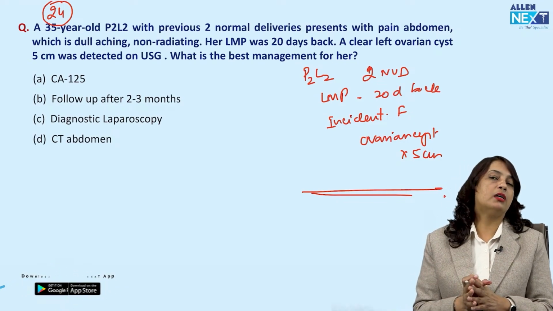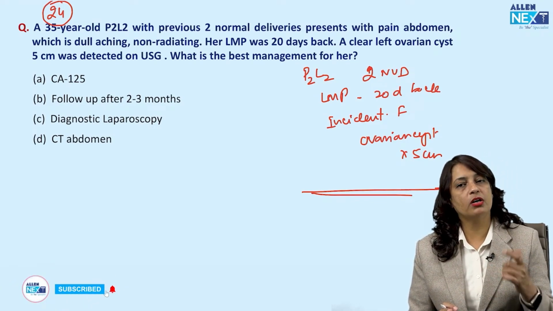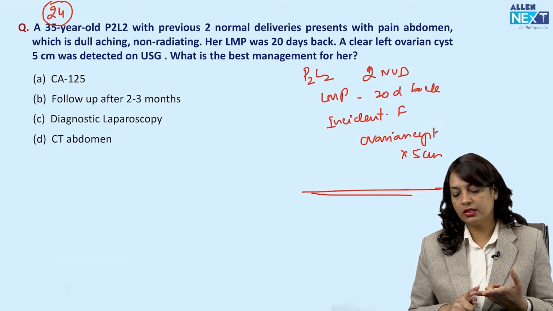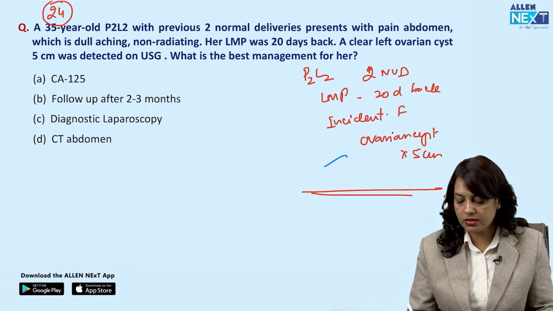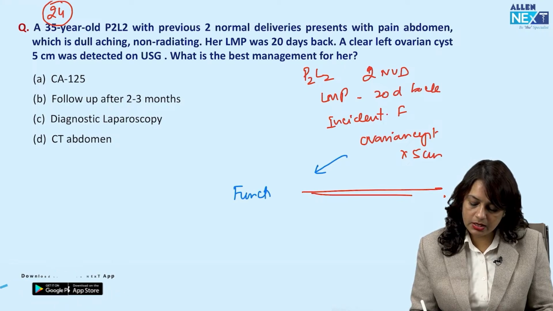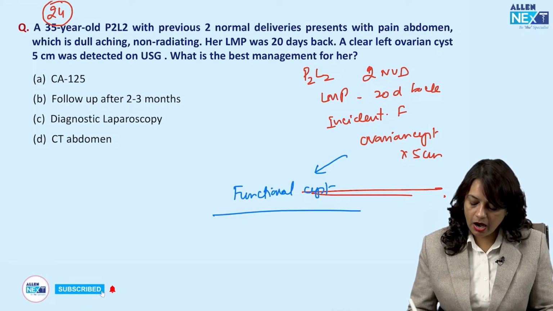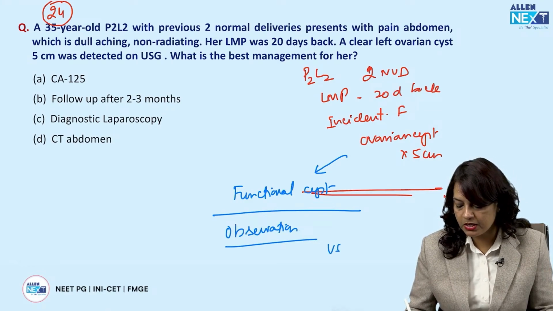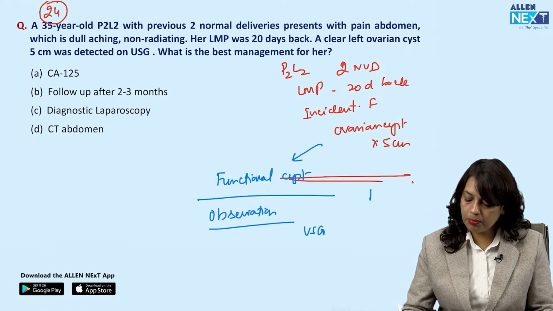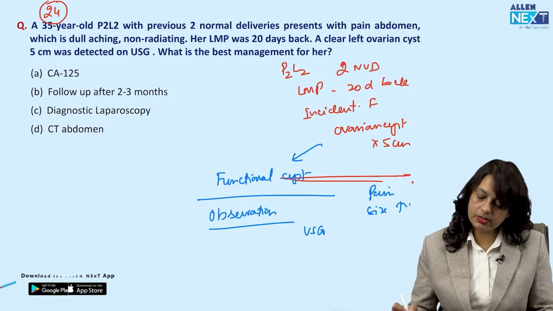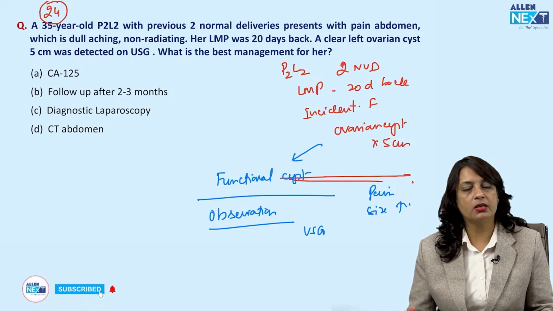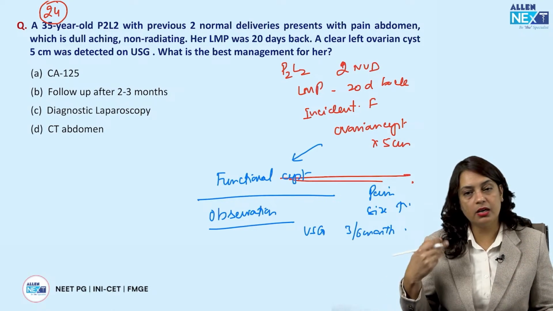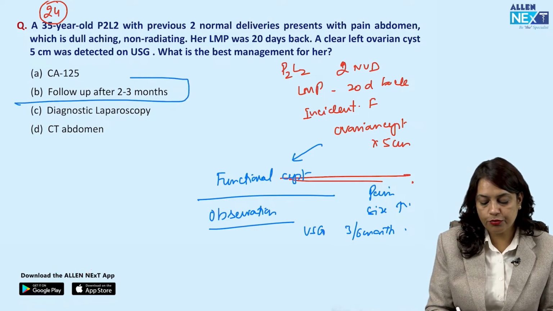Well, she is a female. She has come for a regular checkup, and she had 2 normal deliveries. Then there is just an incidental finding of ovarian cyst. Most likely it appears to me it is a functional cyst, and functional cyst needs observation. And you have to repeat her ultrasound if she has any pain or if the size of the cyst is increasing. You can do just a routine checkup after 3 months, or you can just get an ultrasound done. Okay. So according to me, just a follow-up is needed.